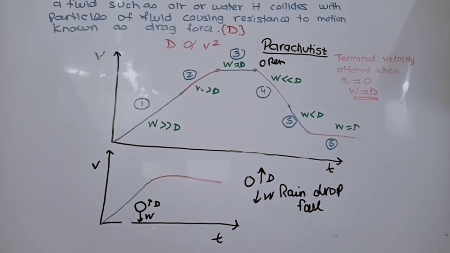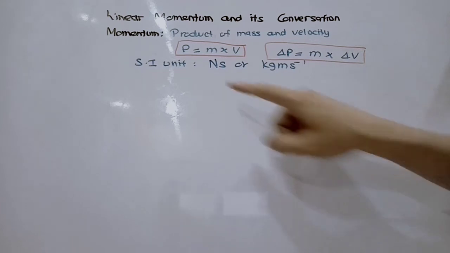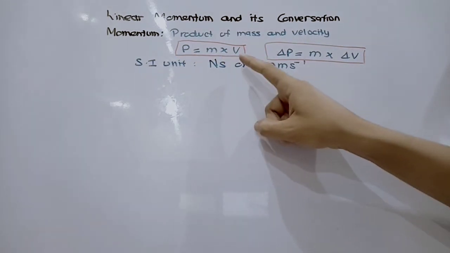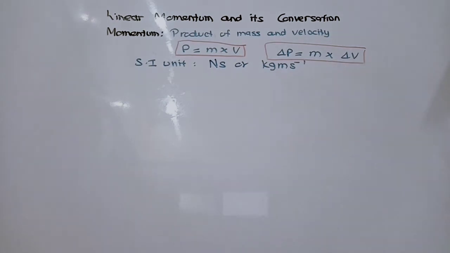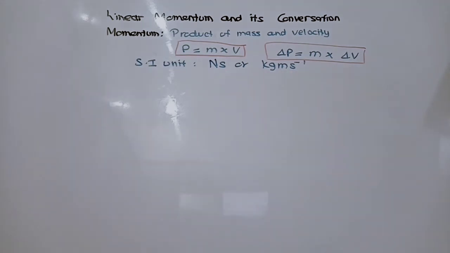Now we proceed to section 4.3, which is linear momentum and its conservation. The first topic in this section is the definition of momentum. Momentum is defined as the product of mass and velocity. Momentum is denoted by small p. p equals m times v, mass times velocity. It could also be written as change in momentum equals mass times change in velocity. The SI units are newton seconds or kg meters per second.